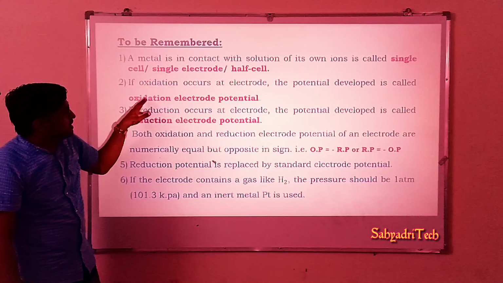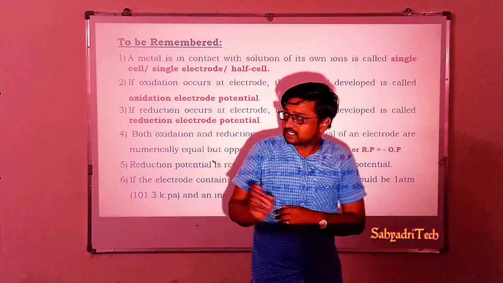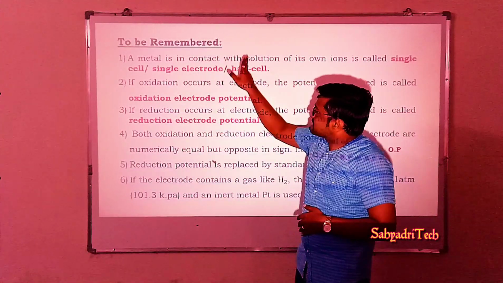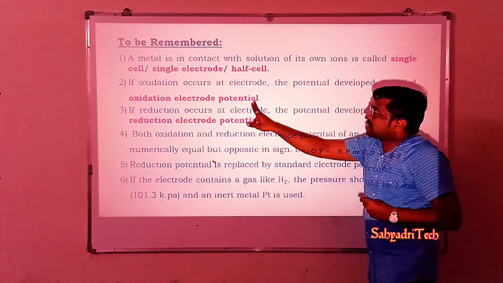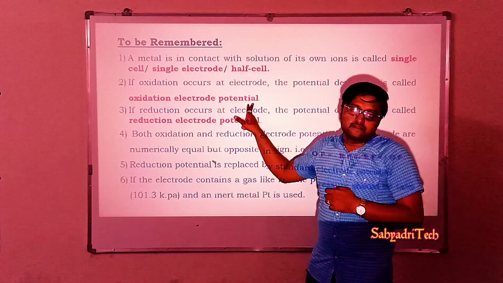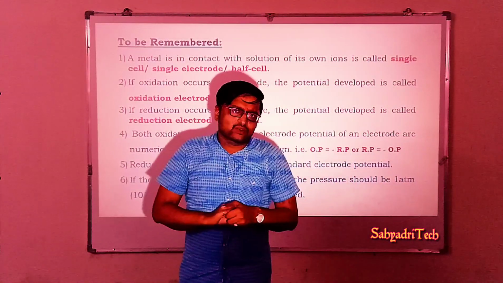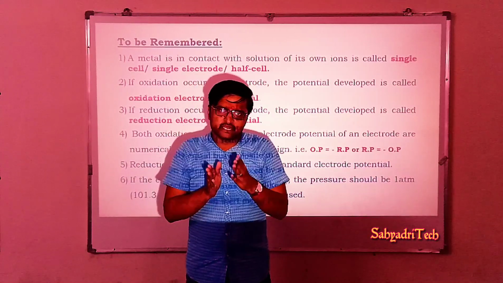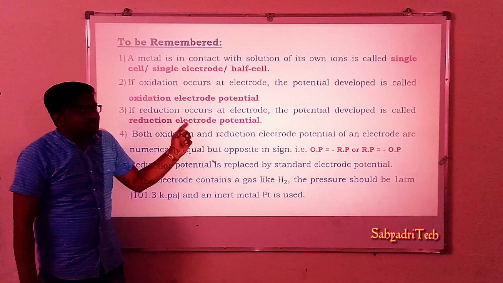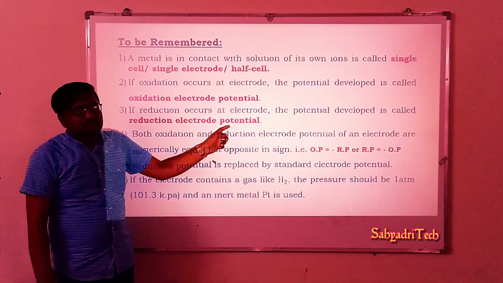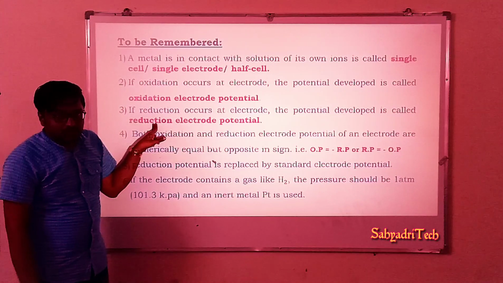So what do you mean by oxidation electrode potential? It means if oxidation occurs at an electrode, that is, a single electrode, or I can say a half cell or single cell, then the potential developed is called the oxidation electrode potential. Similarly, if reduction occurs at an electrode, then that half cell is called the reduction half cell, and the potential developed is called the reduction electrode potential.